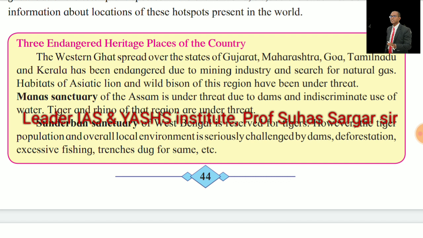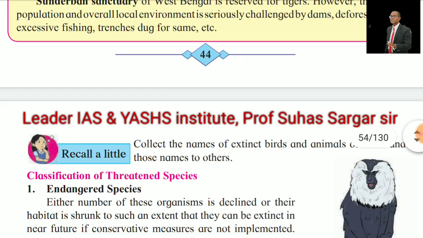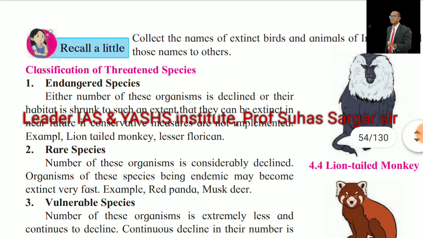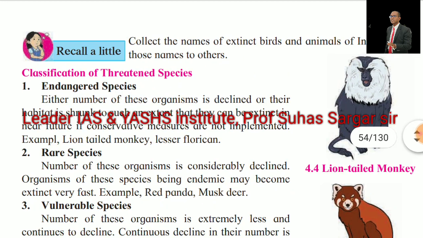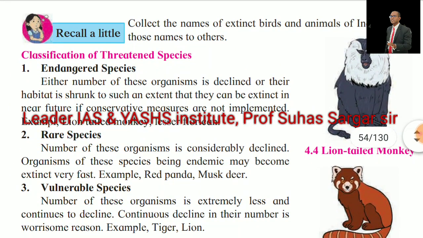Manas Sanctuary of Assam is under threat due to dams and indiscriminate use of water. Tiger and rhino of that region are under threat. Sundarbans Sanctuary of West Bengal is reserved for the tigers. However, the tigers' population and overall local environment is seriously challenged by dams, deforestation, excessive fishing, trenches, etc. Collect the names of extinct birds and animals of India and tell those names to others.